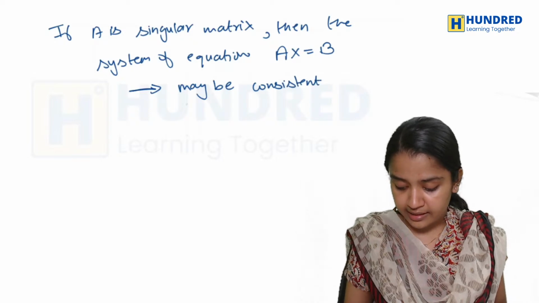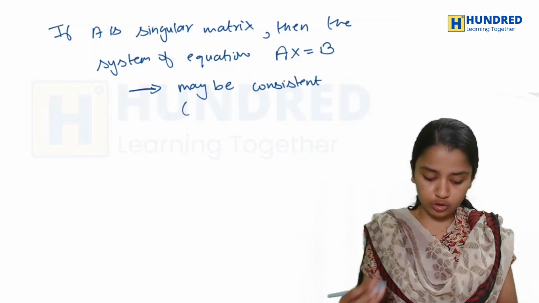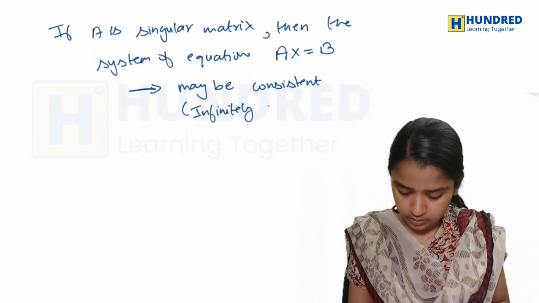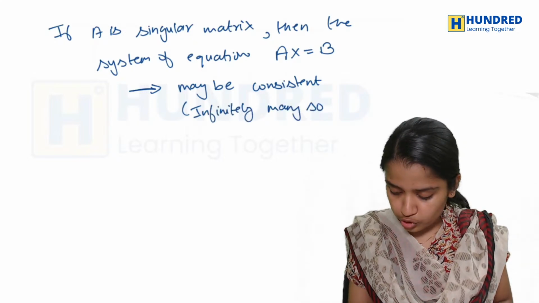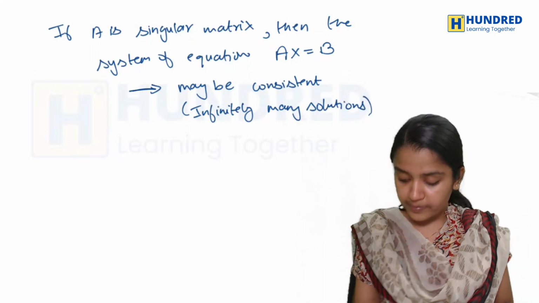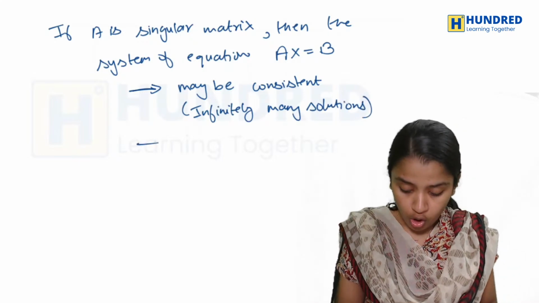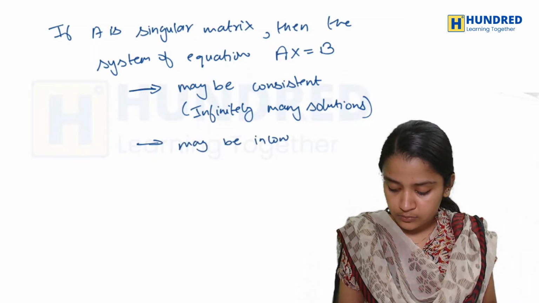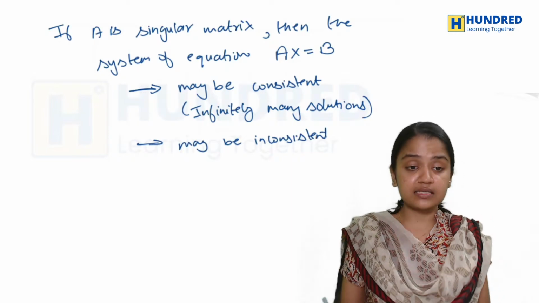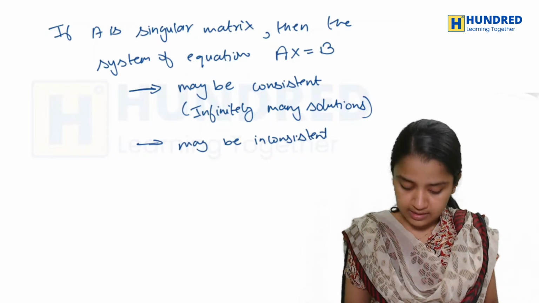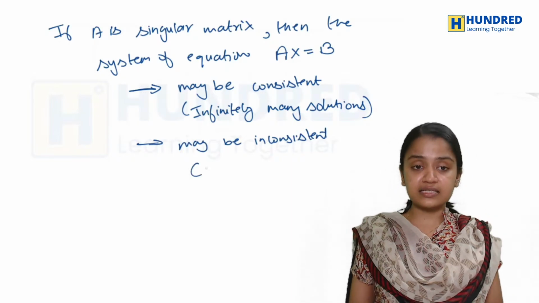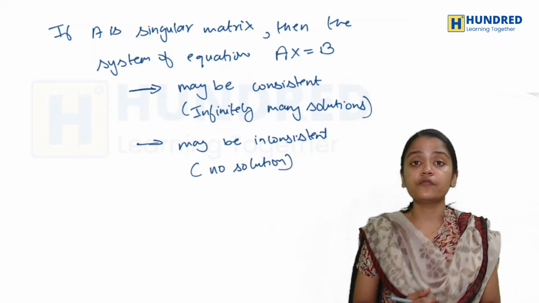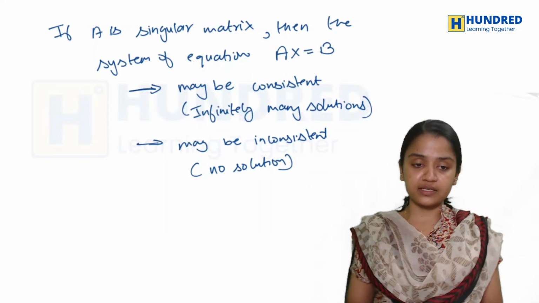If it is consistent, that means it has infinitely many solutions, or it may be inconsistent. So what can you conclude? It may be consistent or it may be inconsistent. If it is inconsistent, it means it has no solution.